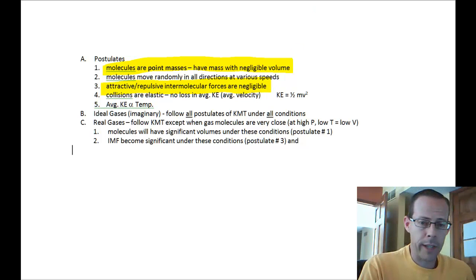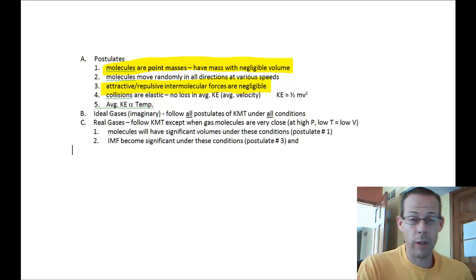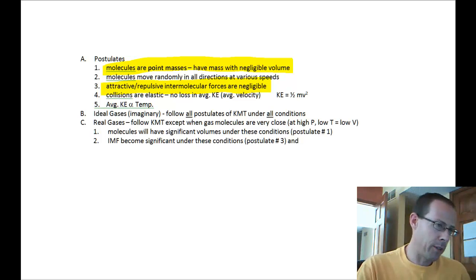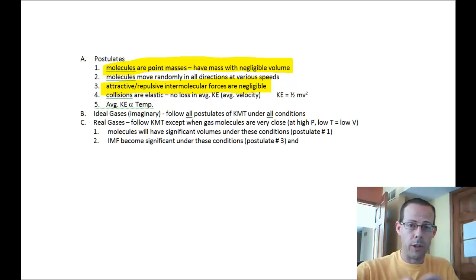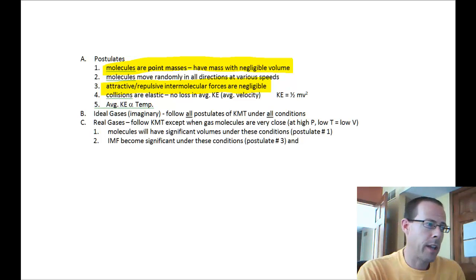So if the temperature is relatively high, which we might say room temperature, which is 25 degrees Celsius, the molecules are moving so fast past each other. They're moving hundreds of meters per second. Because they're moving so fast, if you have magnets and you push them past each other really fast, there's really no attraction because their momentum overcomes that attractive force. However, if they're going slowly and they are lined up right, they snap together or they repel each other. So kind of the same idea with gases.